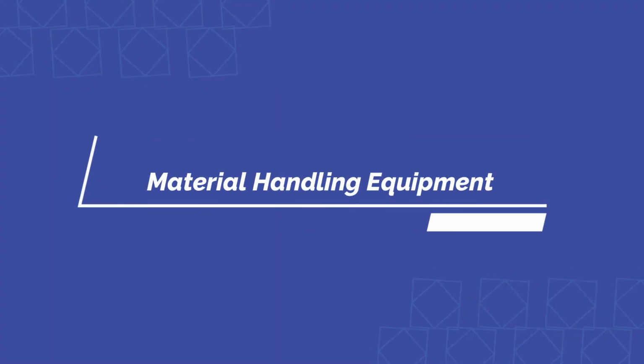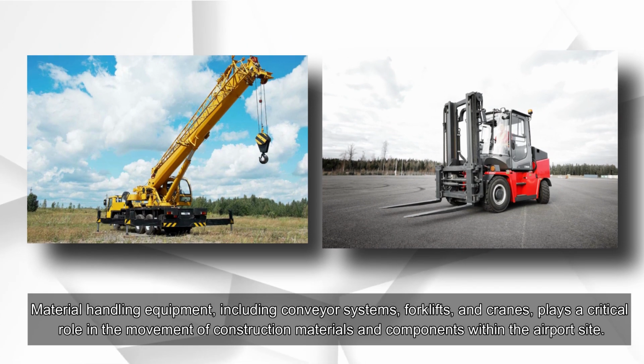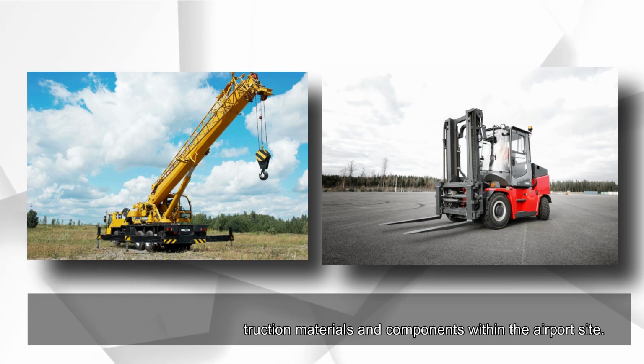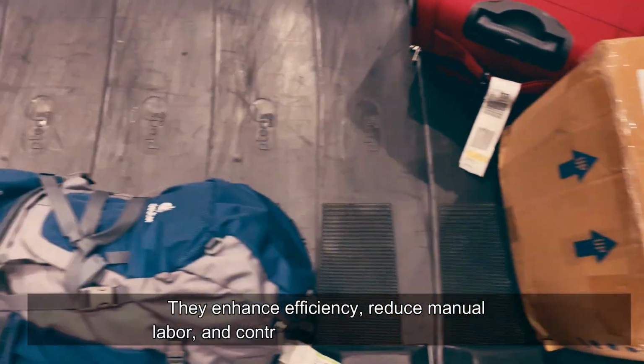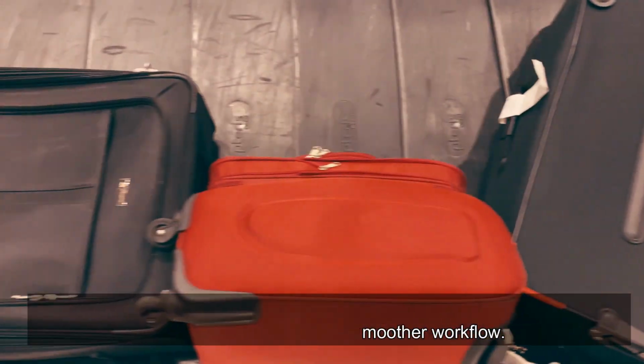Material handling equipment. Material handling equipment, including conveyor systems, forklifts, and cranes, plays a critical role in the movement of construction materials and components within the airport site. They enhance efficiency, reduce manual labor, and contribute to a smoother workflow.